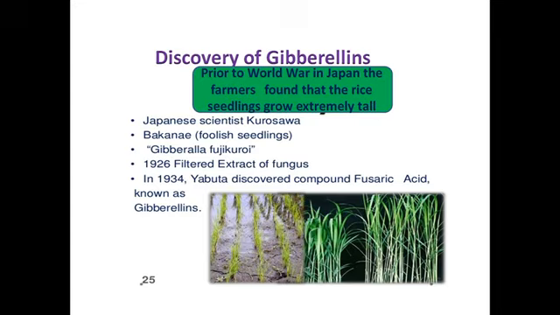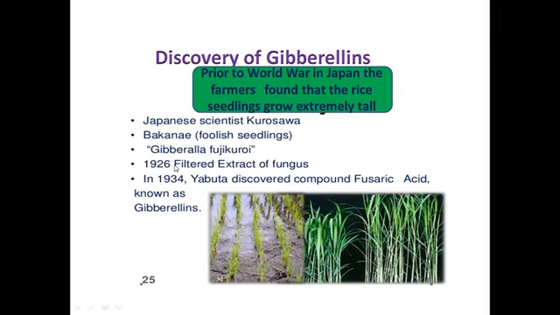Before World War II, in Japan, the farmers observed that certain rice seedlings grew extremely tall. Normally, a rice seedling grows up to 4 or 4.5 feet, but these seedlings grew up to 13 or 14 feet. So Japanese scientist Kurosawa named this disease Bakanae, a Japanese word which means foolish seedlings, as these seedlings grow extremely tall.